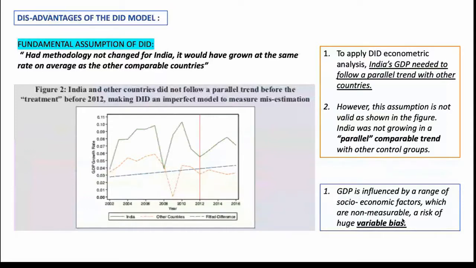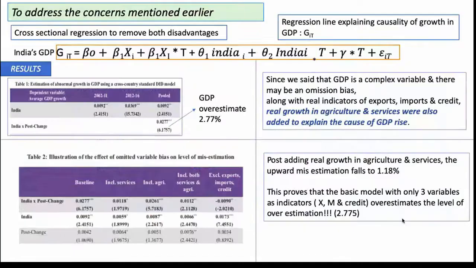But there might have been some particular variable that shot up after 2011-12, which is why the GDP actually grew, and you cannot attribute that variable's contribution to GDP as nothing but a methodology change. So you bring in more variables to explain the GDP growth, and you'll automatically see that the residual value is going down. Now, just look at this model here. It's a simple regression model which says that India's GDP is explained by multiple explanatory variables, which are the Xis, and we also have a control variable for India, which is India-specific factors. Now, I'll just show you the results of this.